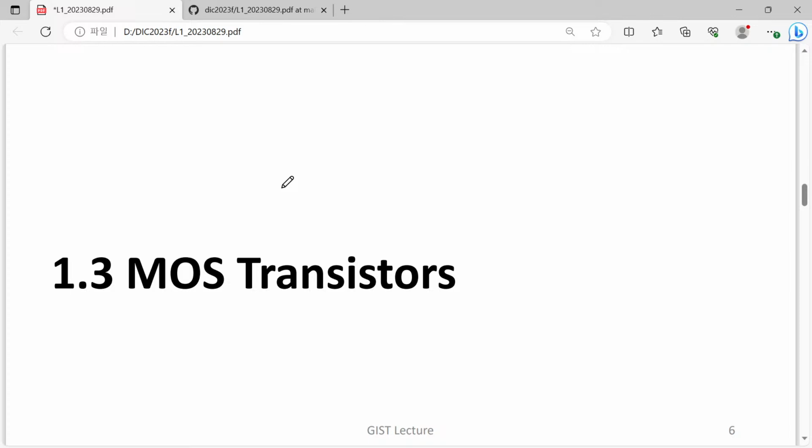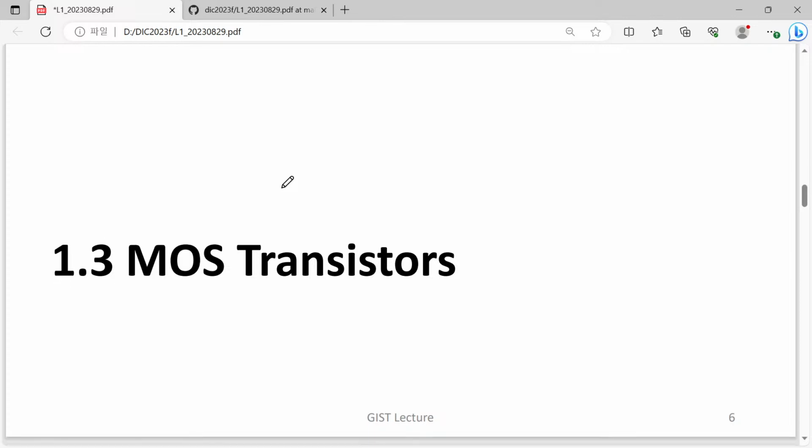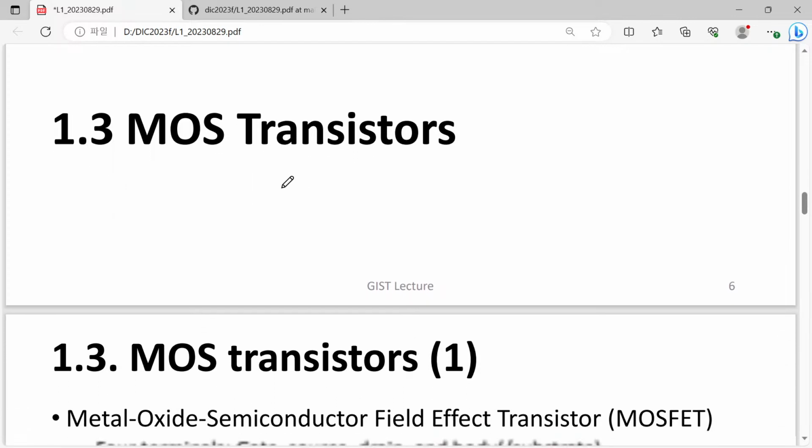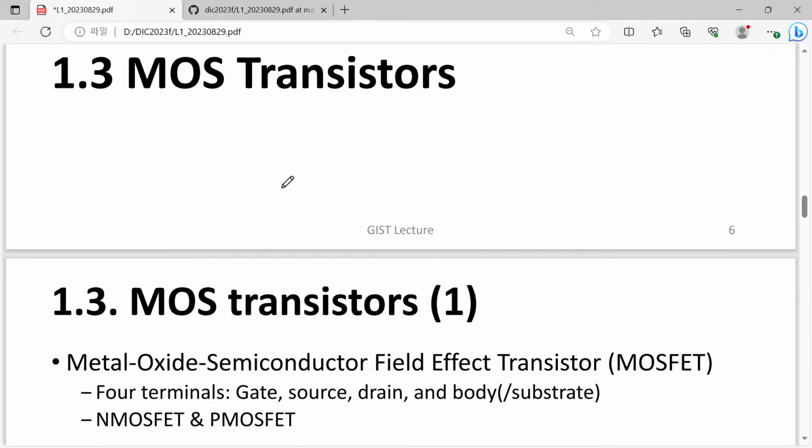Actually, all of them are made of MOS transistors. So it is very important to know about MOS transistors. If you are interested in the history of CMOS technology or some very interesting things, please refer to our textbook, or sometimes you can also find very interesting articles on the internet. I don't want to spend the time on the history.